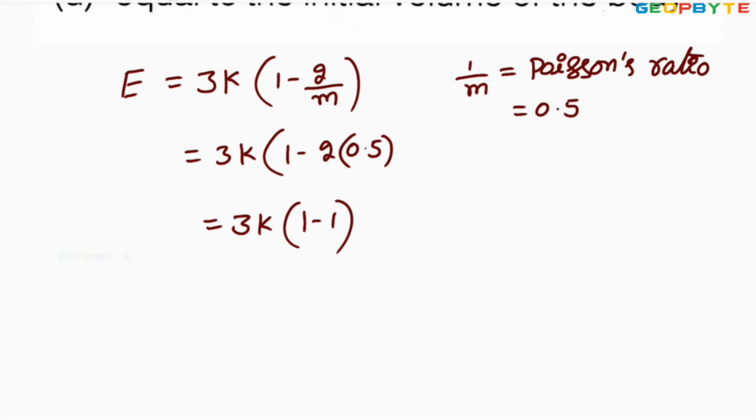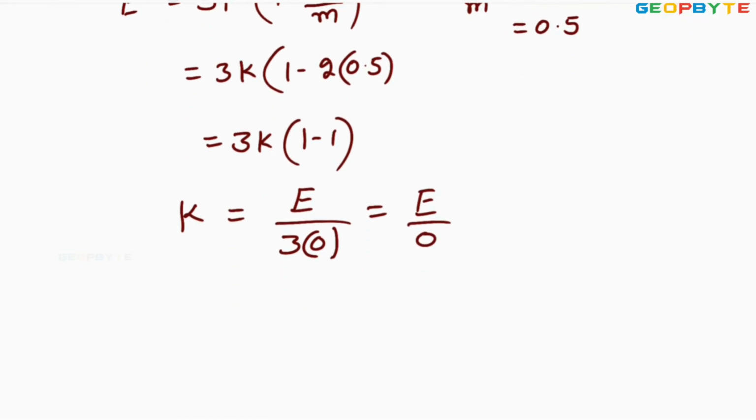Anyhow, k equal to Young's modulus divided by 3 into 0, E by 0, anything by 0 is equal to infinity. Here bulk modulus is infinity. Bulk modulus is infinity means the body is a very rigid body.